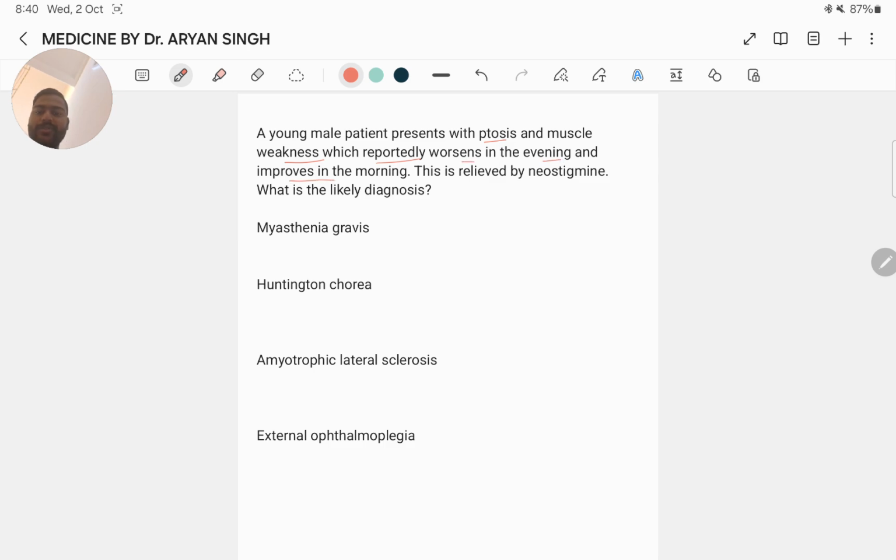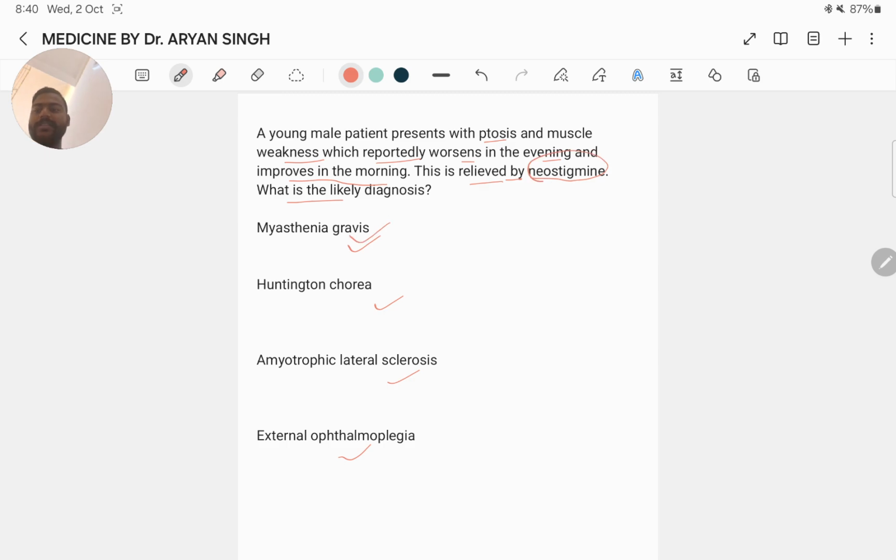Next question: a young male patient presents with ptosis and muscle weakness, which is reportedly worse in the evening and improves in the morning. This is relieved by neostigmine. What is the likely diagnosis? Myasthenia gravis, Huntington chorea, amyotrophic lateral sclerosis, external ophthalmoplegia. Here the question says: muscle weakness is worse in the evening and improves in the morning, and relieved by neostigmine.